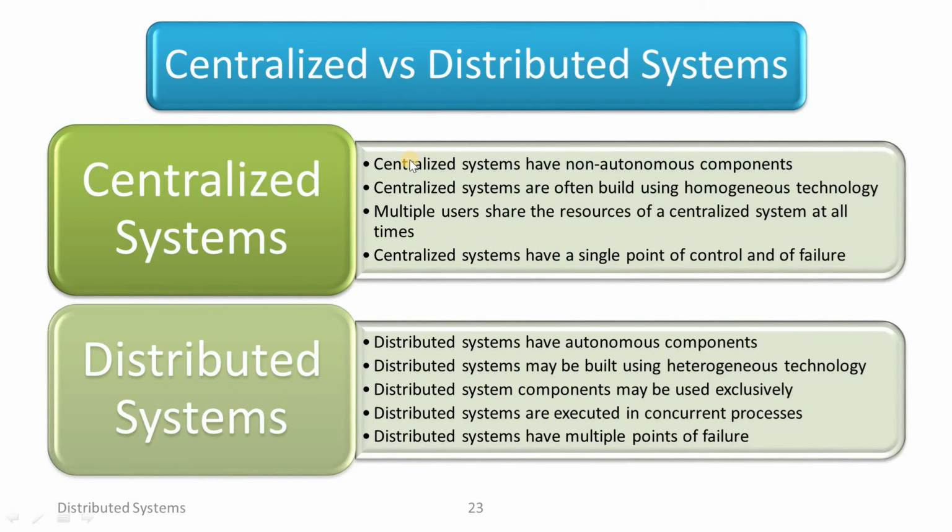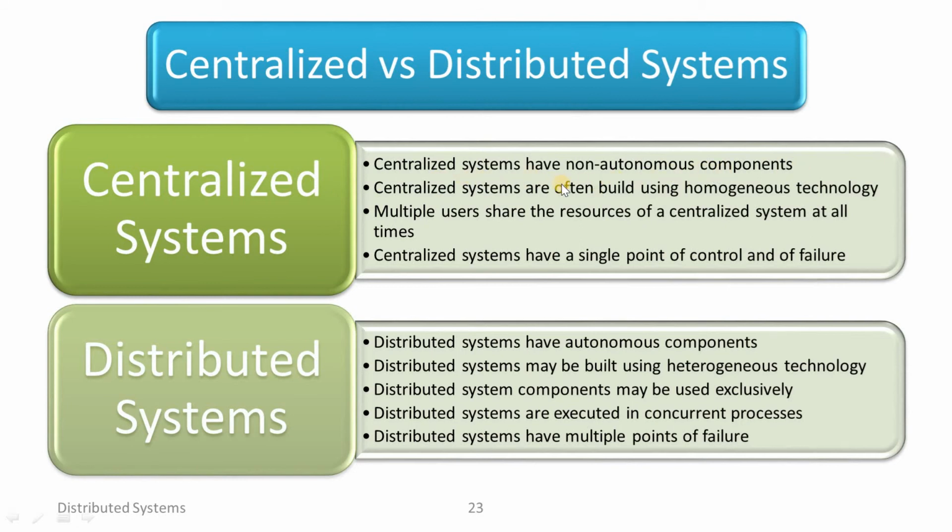What is a centralized system and a distributed system? What is the difference between the centralized system and distributed system? We are going to see one by one. A centralized system has non-autonomous components.